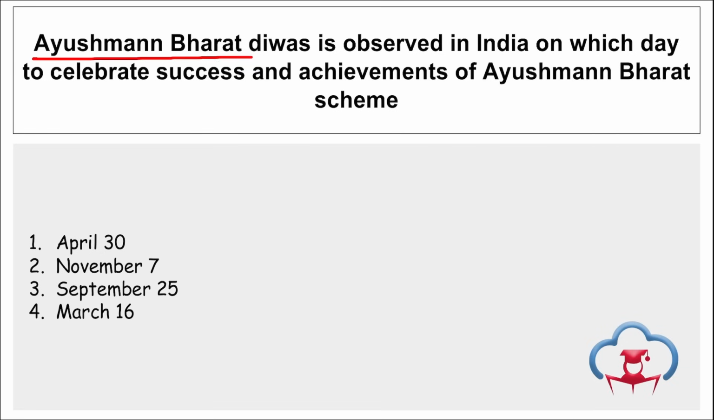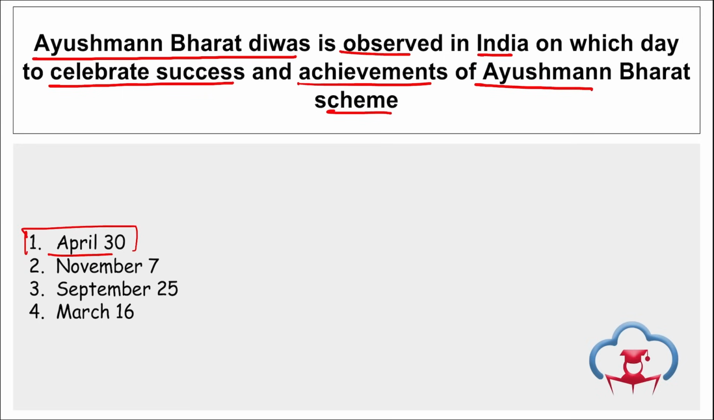Next is Ayushman Bharat Divas is observed in India on which day to celebrate success and achievements of Ayushman Bharat scheme. So this day is observed on 30th of April to raise awareness about the objectives of Ayushman Bharat, a flagship scheme of the Ministry of Health and Family Welfare. Right?